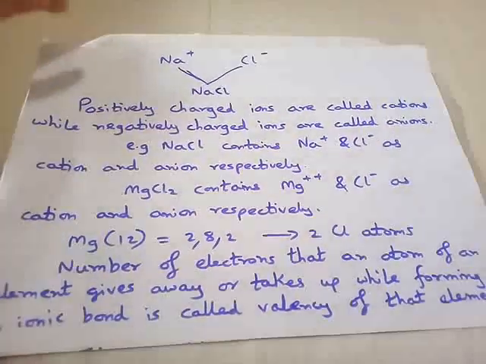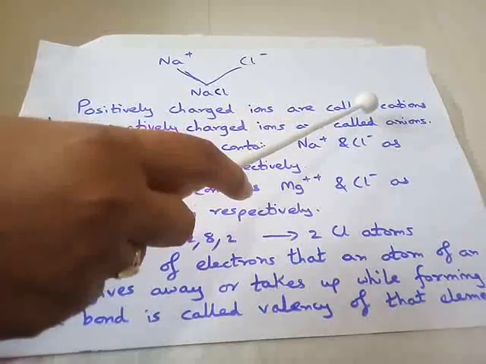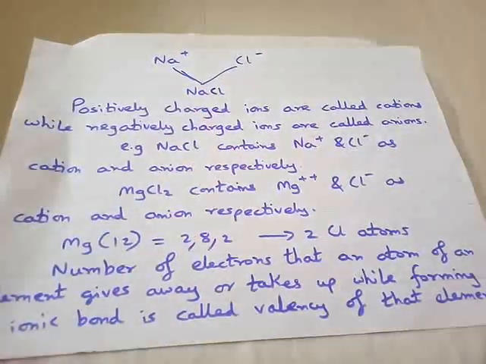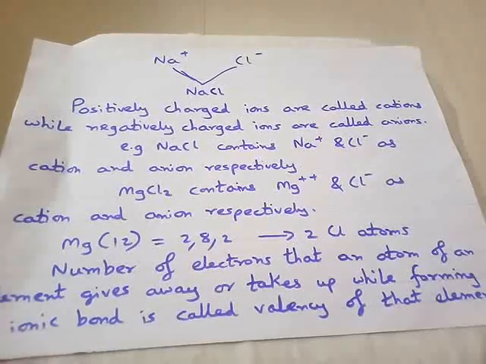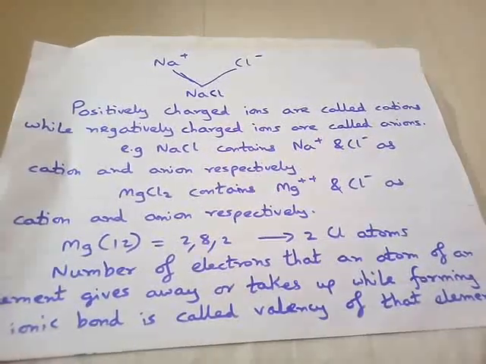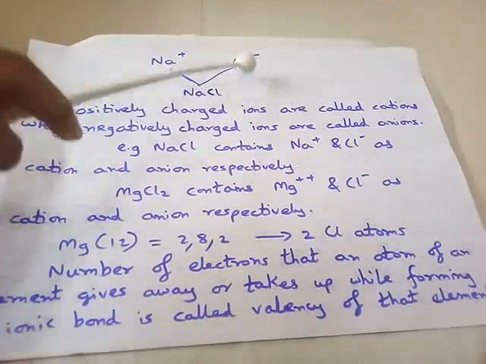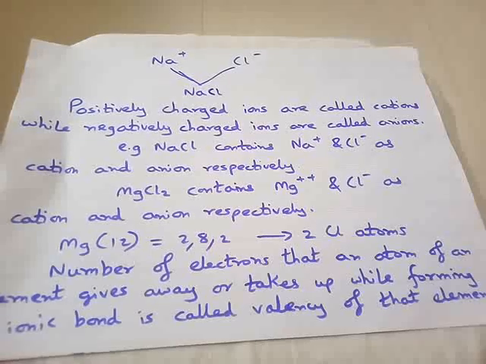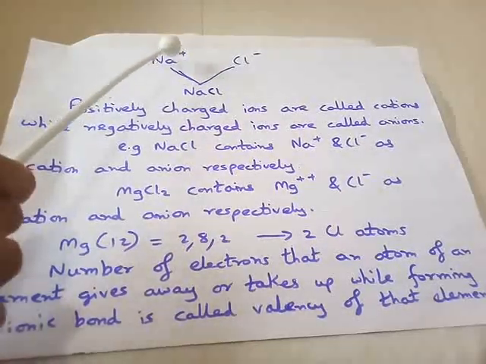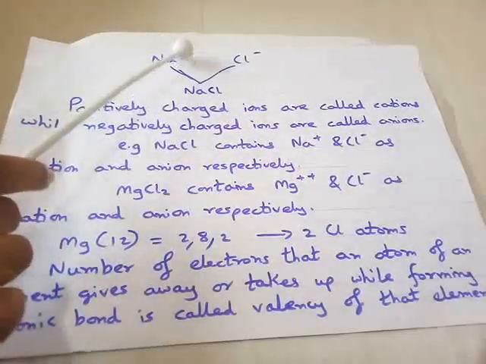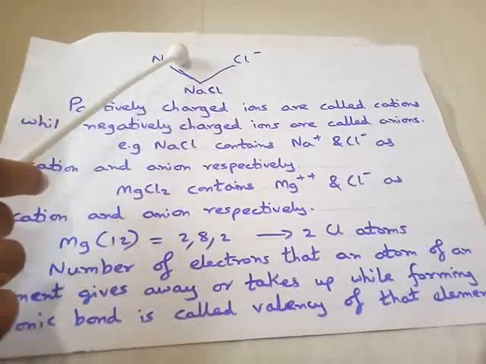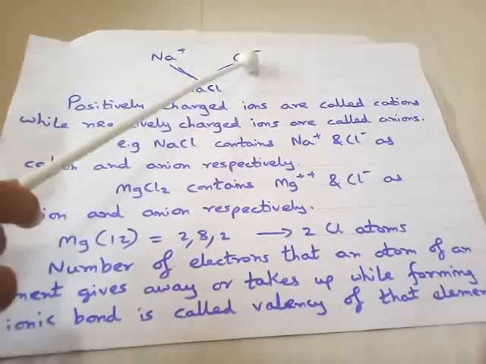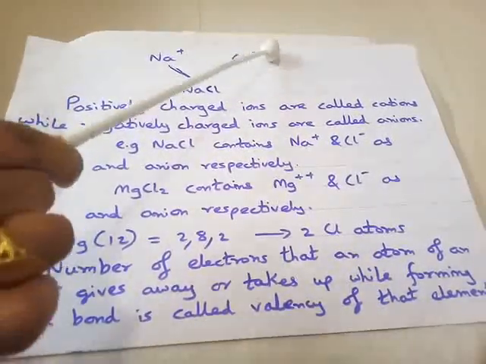Now positively charged ions are called cations, while negatively charged ions are called anions. Just now I have told you what cations and anions are, with the example of sodium chloride only. Why have I written plus and minus here? Because sodium has donated 1 electron, so a positive charge is developed in sodium, whereas chlorine has taken up 1 electron, so it has become minus. Now here you can write plus 1, minus 1.